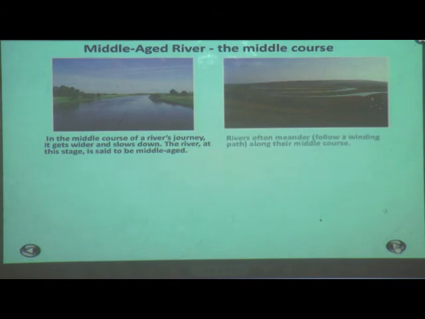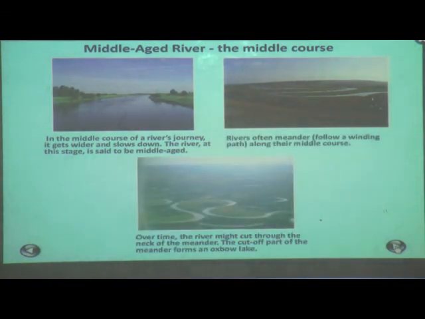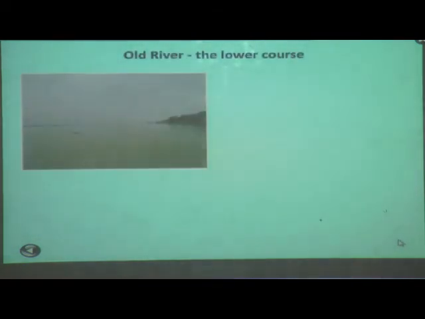And this is the middle-aged river, the middle course. Can you see this? Yes. In the middle course, rivers get wider and slow down. The river at this stage is said to be middle-aged. Rivers often meander, following a winding path along their middle course. Yes children.